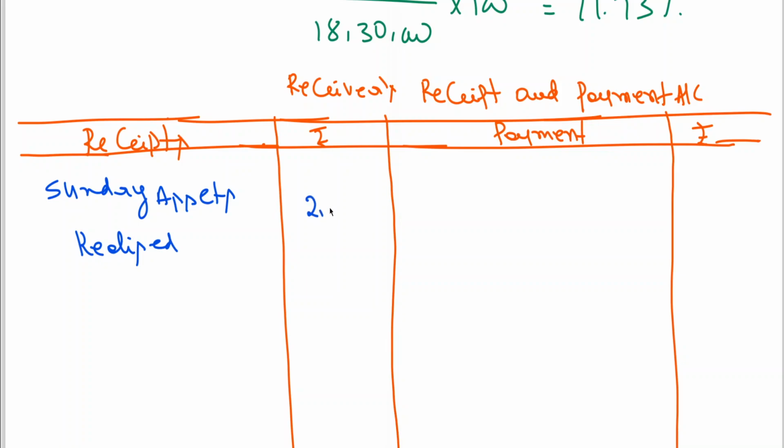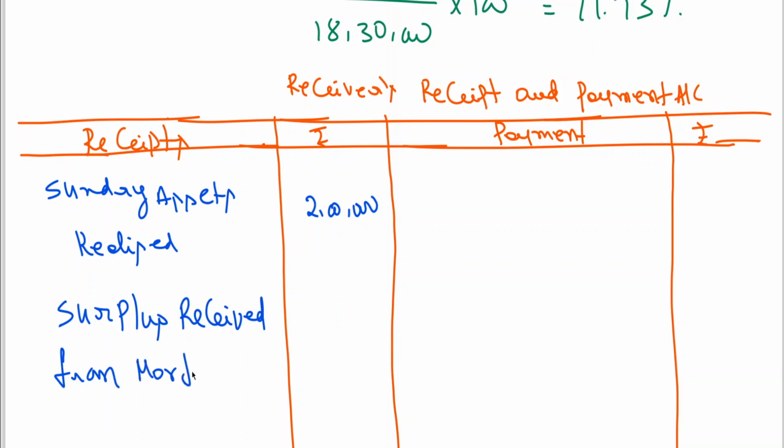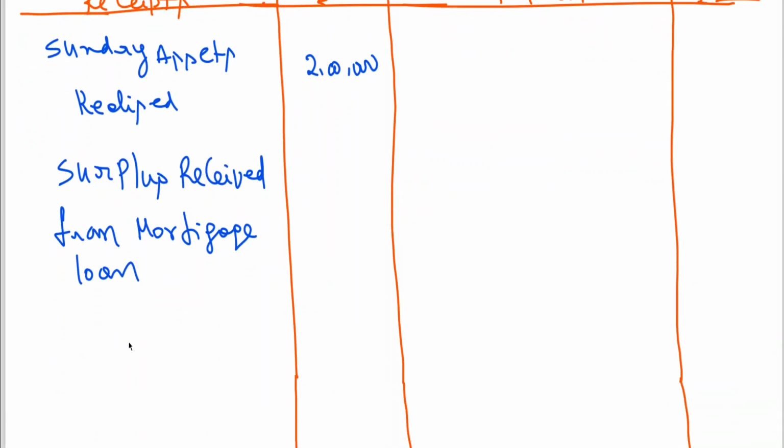Sundry assets realized is 2 lakhs. We have seen that. Then surplus received from mortgage loan. How did you get the surplus?